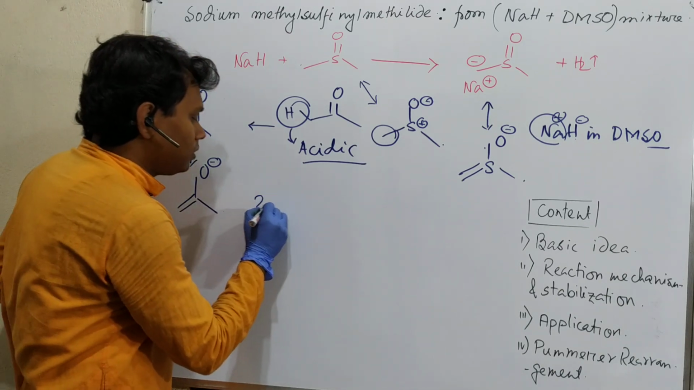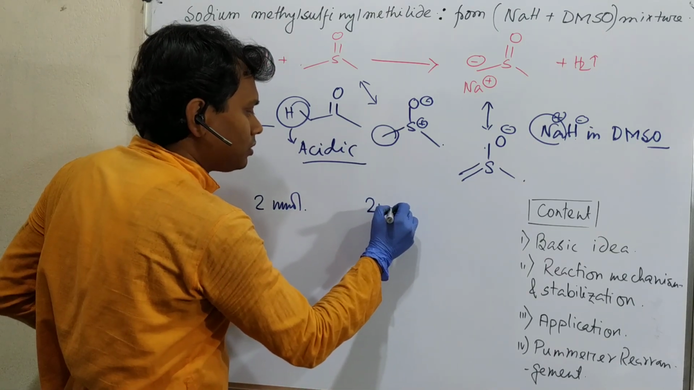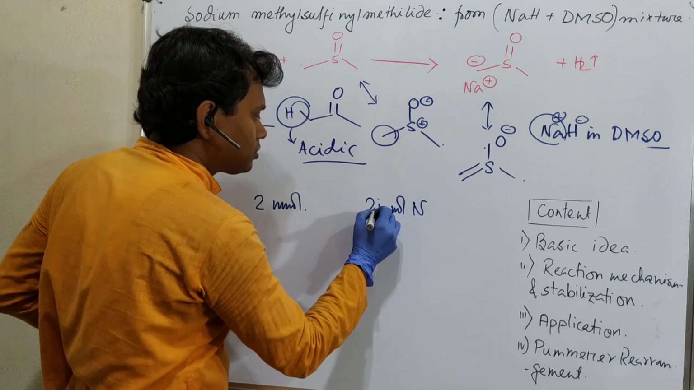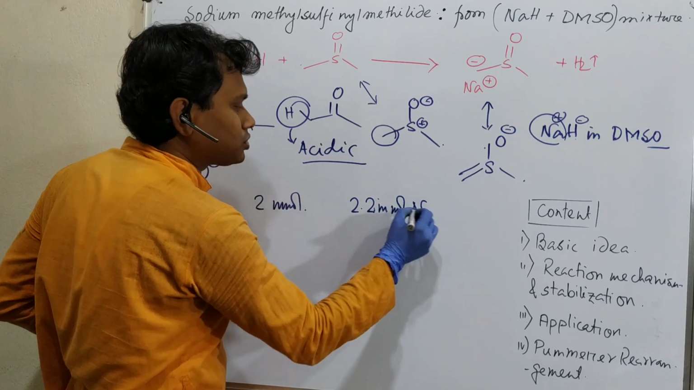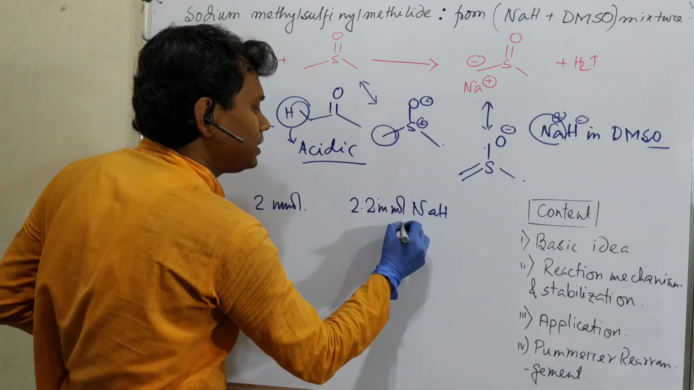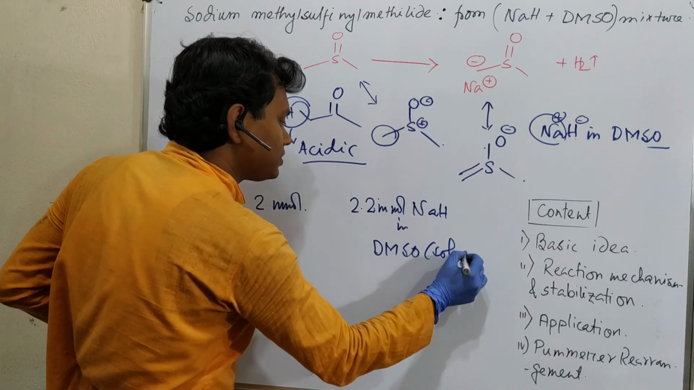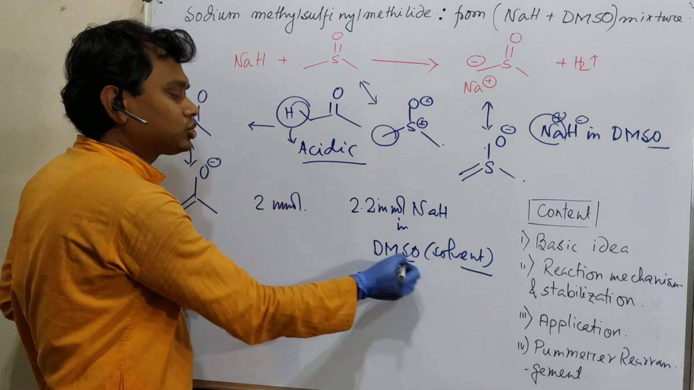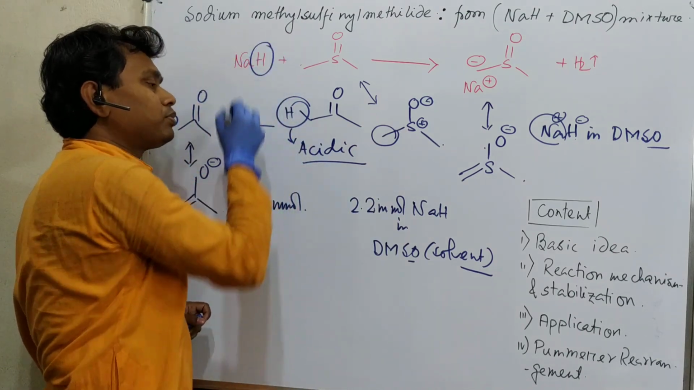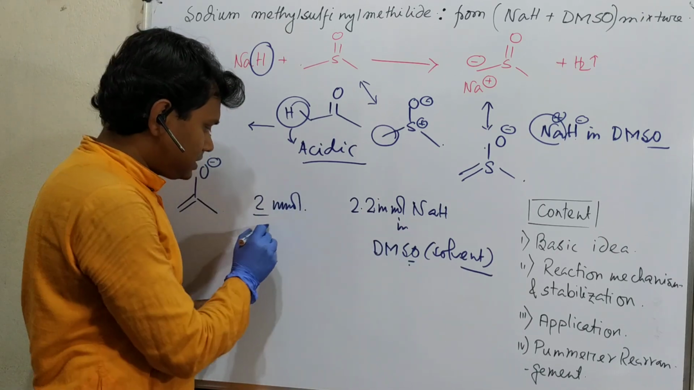So think logically. You take 2 millimole of reactant and 2.2 millimole sodium hydride in DMSO as solvent. If I say solvent, it means that we have lots of DMSO. Then the probability of this hydride abstracting a proton from DMSO is more compared to the substrate. So this is the substrate.